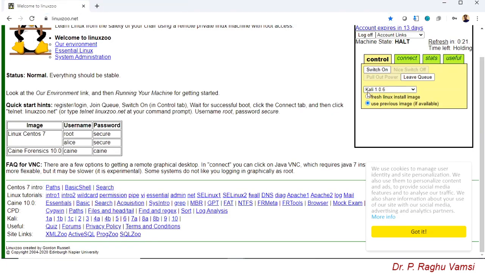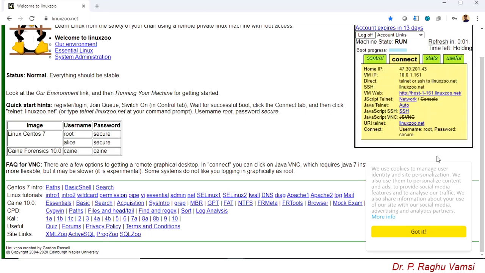Previously it had selected CentOS, the Linux CentOS that was created previously. So now I'm selecting Kali Linux. Same procedure again. Select Kali Linux, use previous image if available, or create fresh image, switch on. Whenever you say switch on, it will be sent to the queue. Then it will take some time to refresh and get the link. Okay, now you got this, and here the username is root and password is secure. Click here.